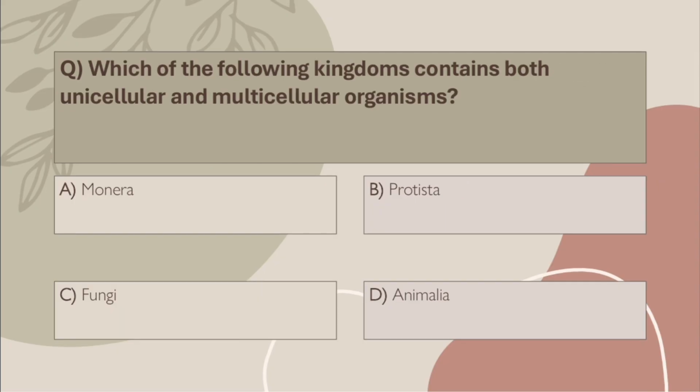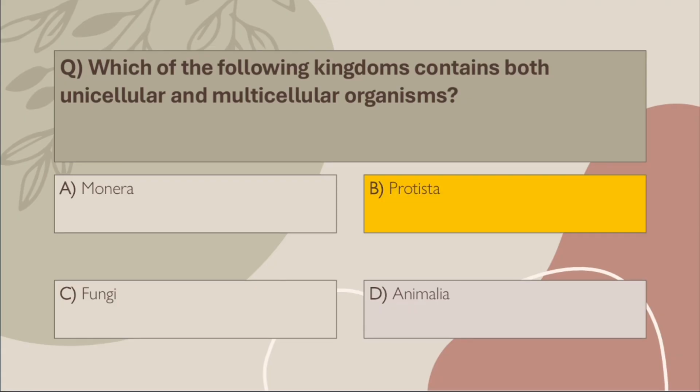Q48. Which of the following kingdoms contains both unicellular and multicellular organisms? A. Monera, B. Protista, C. Fungi, D. Animalia. Correct answer, B. Protista. Protists include unicellular organisms like amoeba and also multicellular algae.